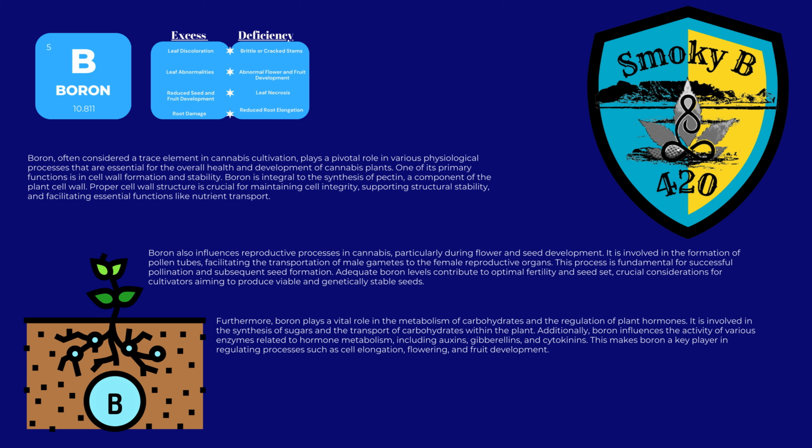It is involved in the synthesis of sugars and the transport of carbohydrates within the plant. Additionally, boron influences the activity of various enzymes related to hormone metabolism, including auxins, gibberellins, and cytokinins. This makes boron a key player in regulating processes such as cell elongation, flowering, and fruit development.